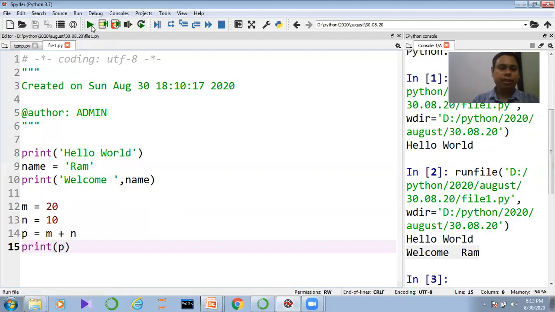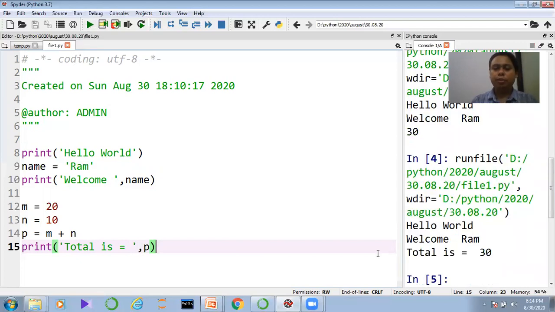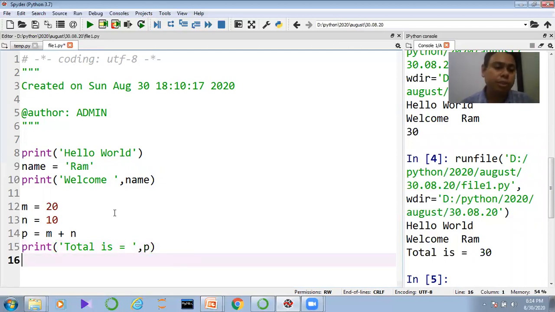If I execute the code, I can see I am getting the total is 30. I am getting this particular information in my console. If I want to define the total is here, also provide the total is equal to, now execute the code. It's a very basic code, guys. Total is 30. We are getting the total is 30. Fine. Now, notice one thing here.